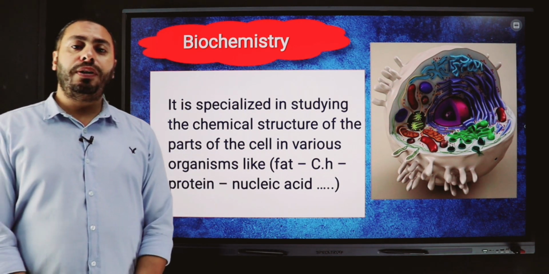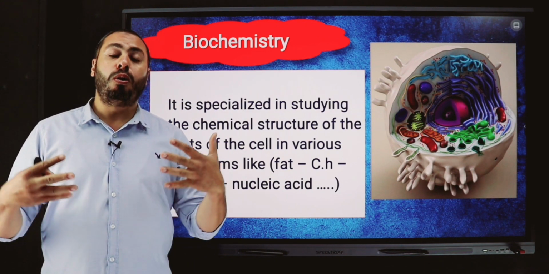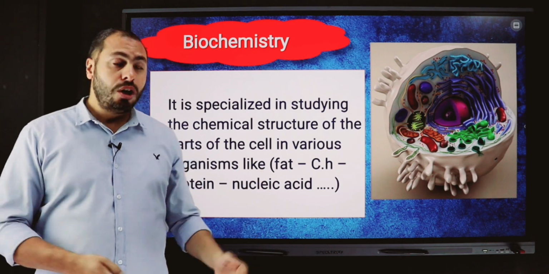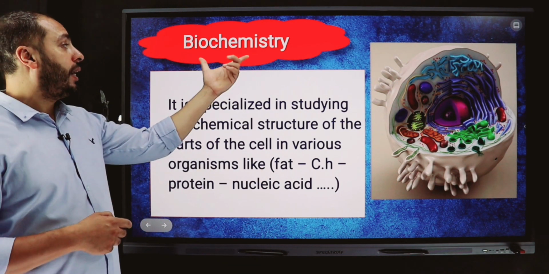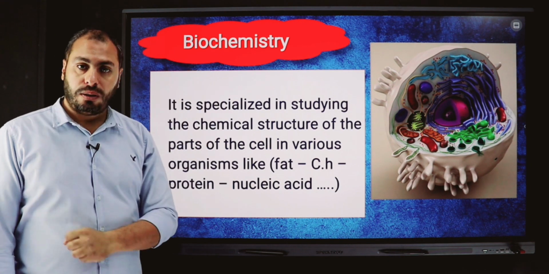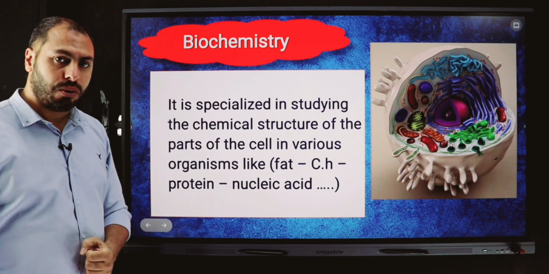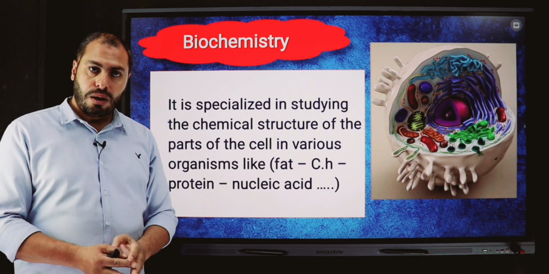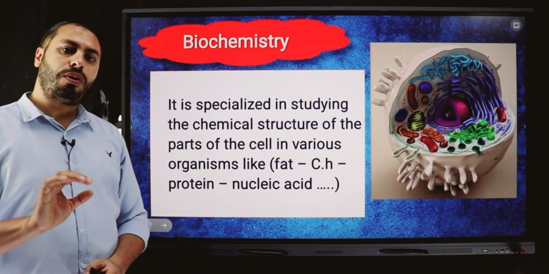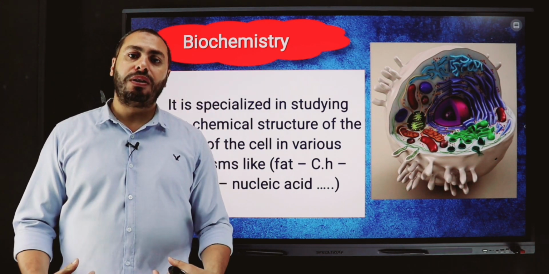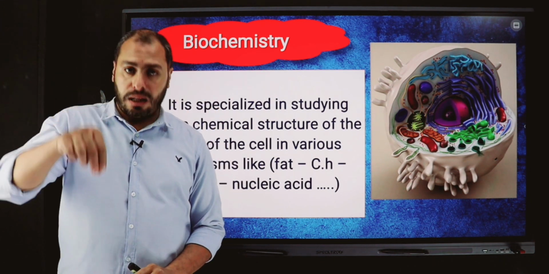If we combine chemistry and biology, we will get a new science that we call biochemistry. What is meant by biochemistry? Or what is meant by biology at first? Biology is a science that is interested in studying the structure of living organisms and the cell.